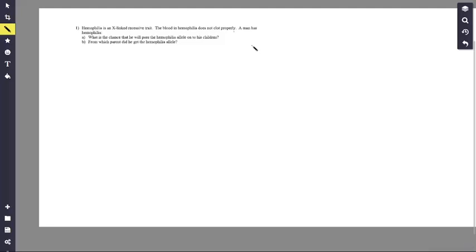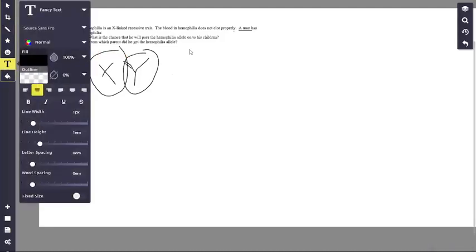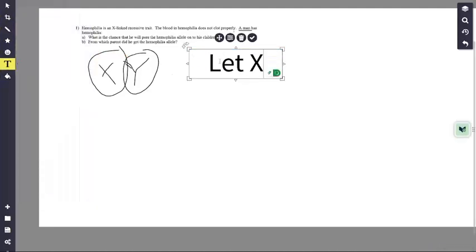Alright, so a man, what does a man have? A man has XY. Now remember, since male and male cannot have babies yet, and neither can females and females, it means that he got the Y from his dad. And remember, you only get one from your dad, one from your mom. So where did he get the X from? Mom. And this is a bad disease. So let's set up the let statement first, actually. That's supposed to be the first step. Let X^H be hemophilia.